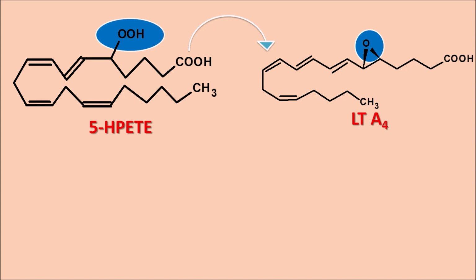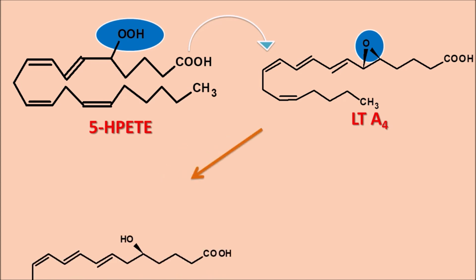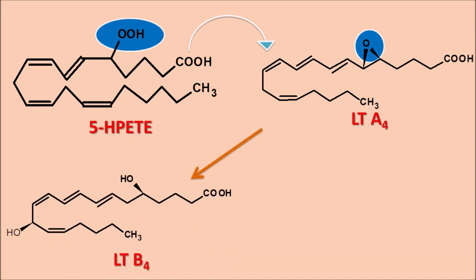This leukotriene A4 is then converted into further leukotrienes. So this LTA4 is going to be converted to another important intermediate. This is leukotriene B4, and this step is mediated by leukotriene A4 hydrolase. Because leukotriene A4 has an epoxide bridge at the 5th and 6th position, which is cleaved by the hydrolase enzyme, we can observe a hydroxyl group attached at the 5th position, and we can also observe another hydroxyl group in leukotriene B4. And this leukotriene B4 acts as a chemotactic substance.